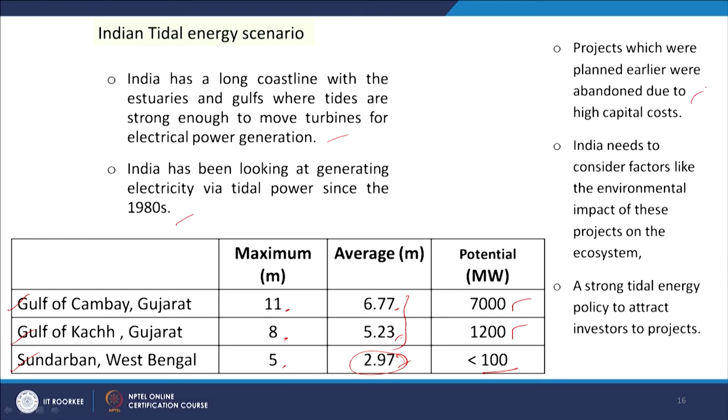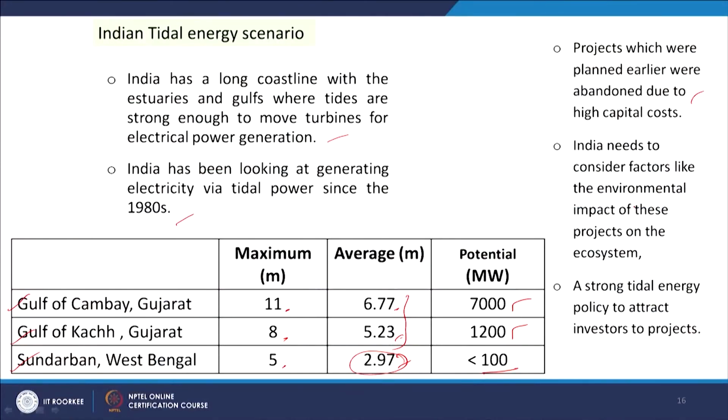Cost is one major issue for not getting success with this option, but India needs to consider factors like the environmental impact of these projects on the ecosystem, and a strong tidal energy policy to attract investors. If cost effectiveness can be improved by research or development, then this technology can be of interest in future.